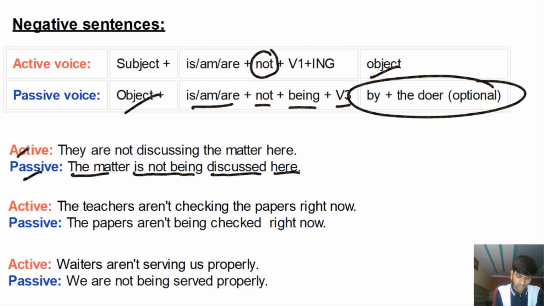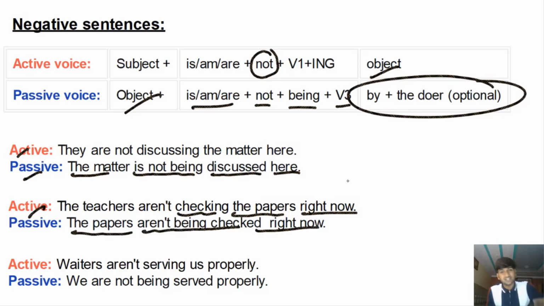So, passive voice. Active voice, the teachers aren't checking the papers right now. The teachers are not doing something. The focus is on the person or the people who are performing or who are not performing something. So, they are not checking what? The papers right now. The papers are not being checked right now. Papers को भी check नहीं किया जा रहा है.